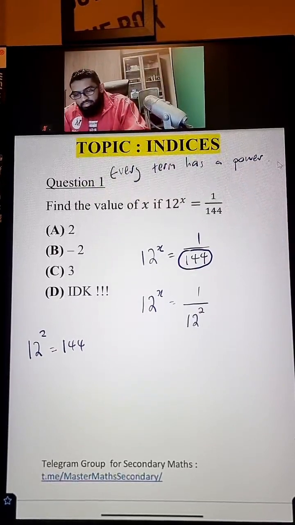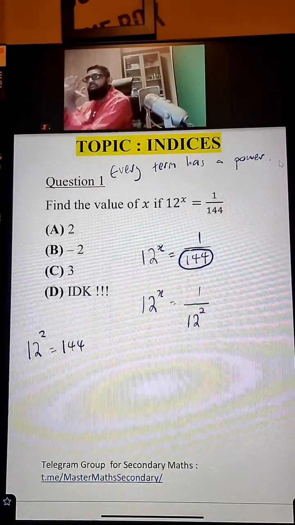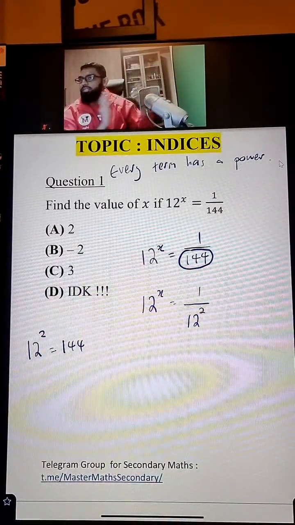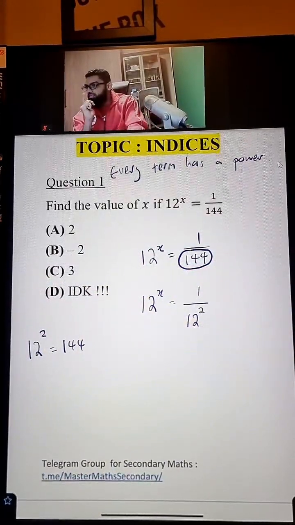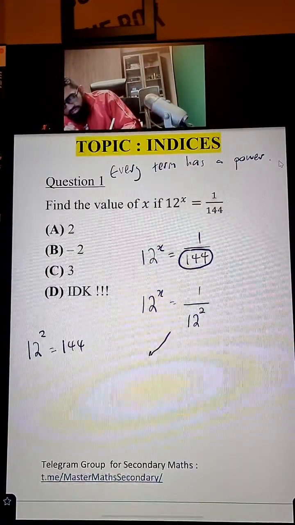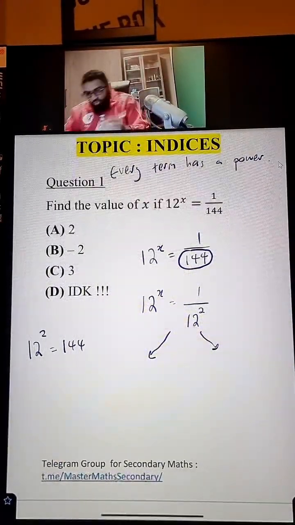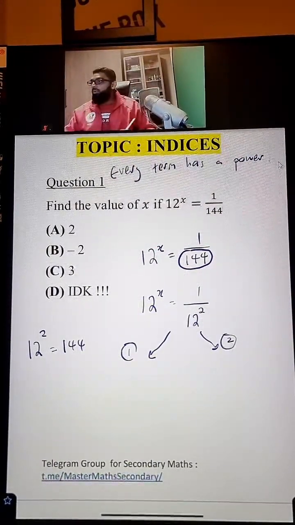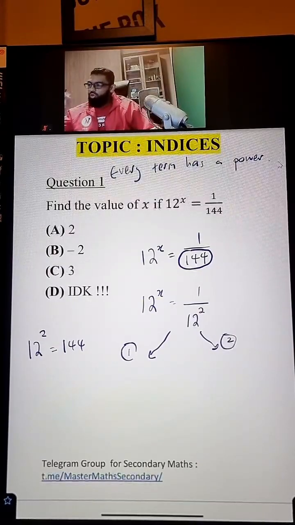Super. Now, once you change it to 12, on the left side is 12 already, on the right side also 12. Now, this is a trick I want to teach you all. From here, there are two ways to settle this question. So you go and take a piece of paper. Number 1 and 2. What are the two ways to solve this?